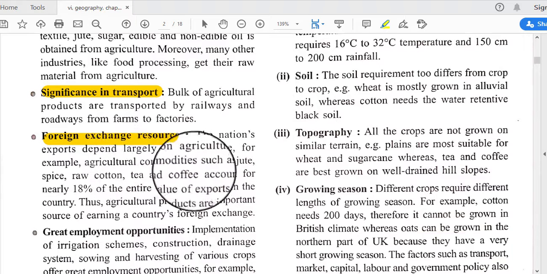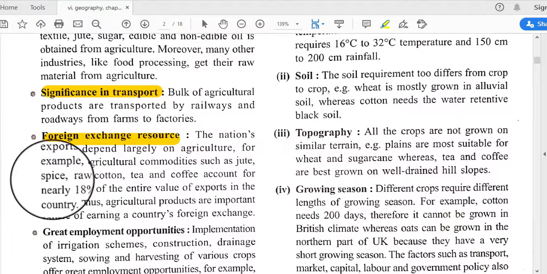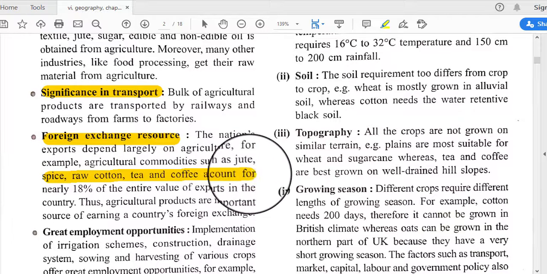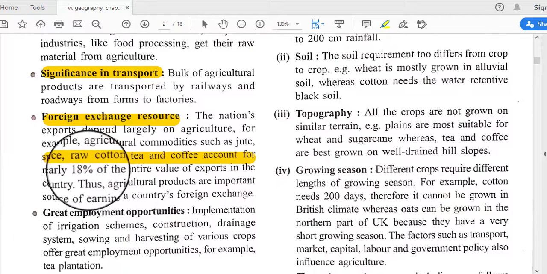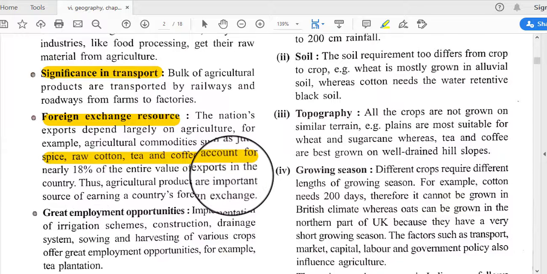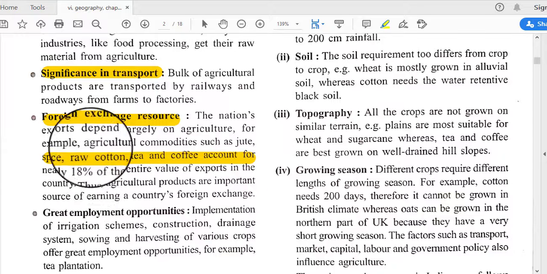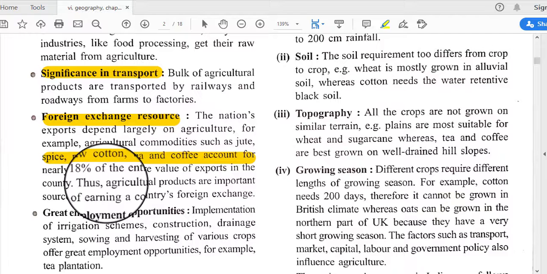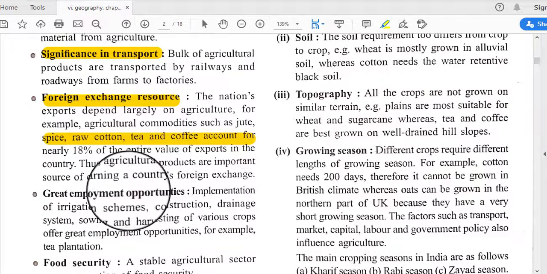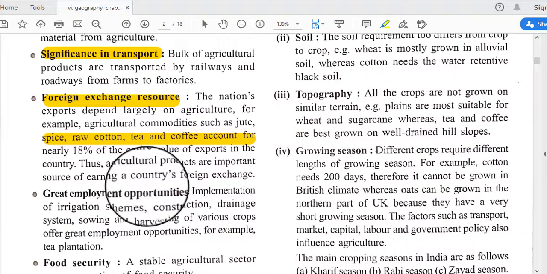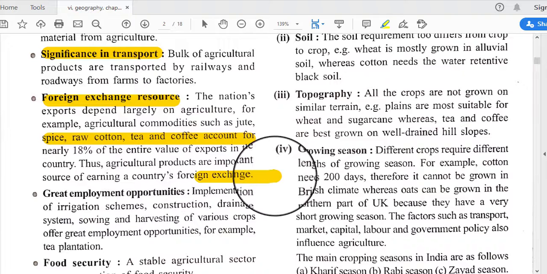For example, agricultural commodities such as jute, spice, raw cotton, tea, coffee account for nearly 18% of the entire value of exports in the country. So, the foreign exchange resource. With the help of the selling of these products, we can collect 80% money from abroad, and thus agriculture products are an important source of earning the country's foreign exchange.